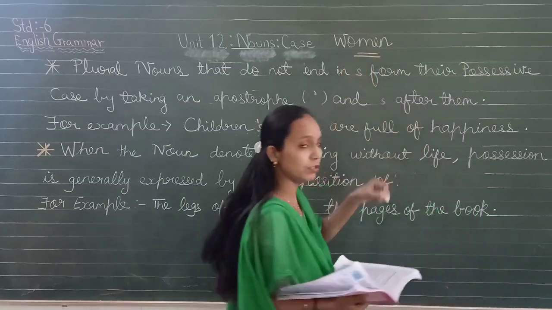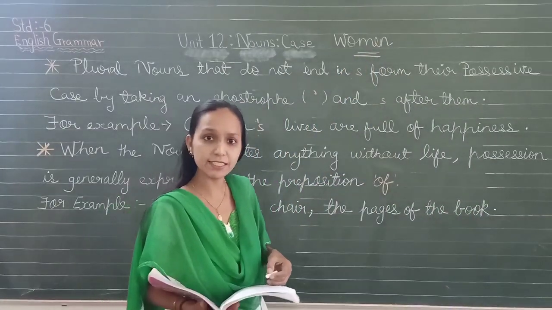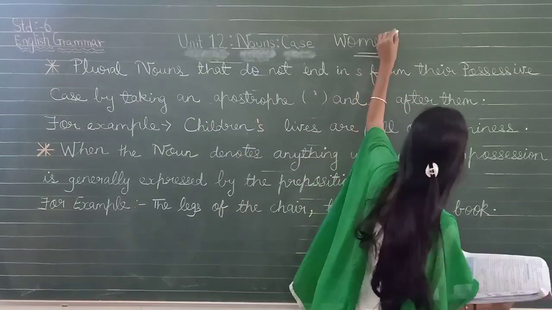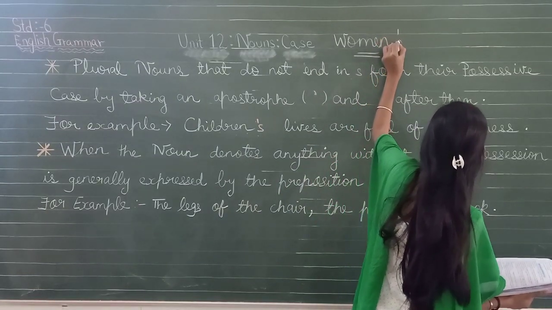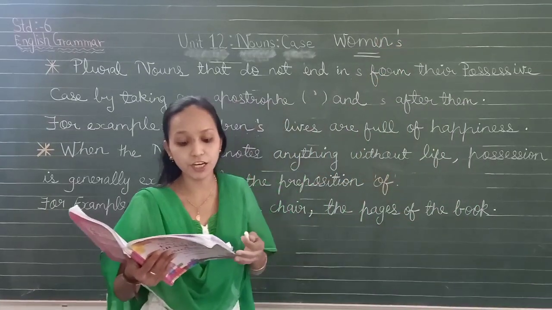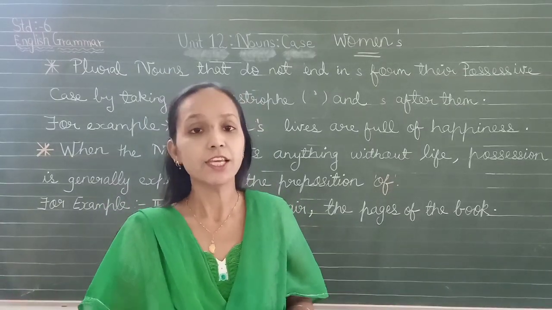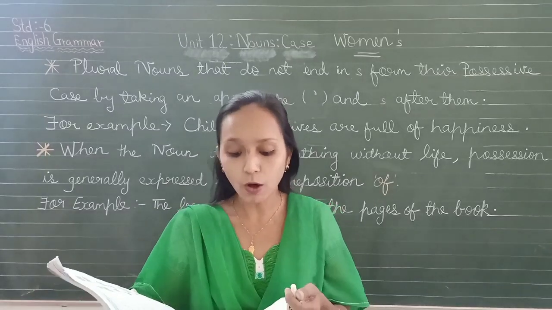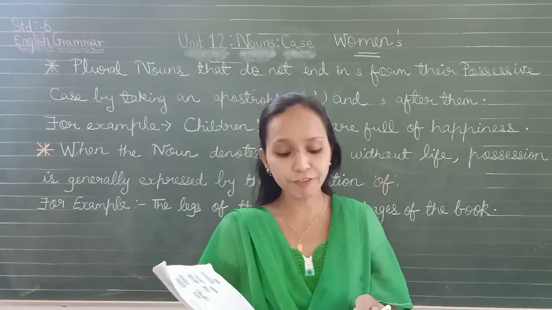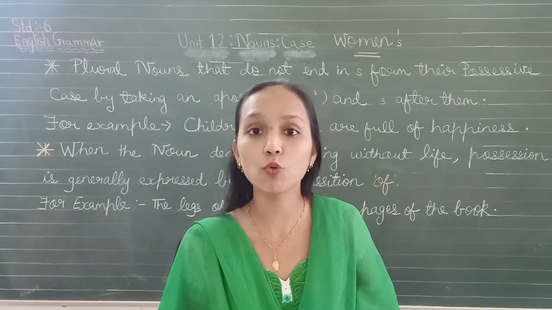Women. It's a plural noun. Yes, it is not ending in S. So what are we going to do? We will put an apostrophe and S after women to make it possessive case. Is this clear? Okay. Now I'll tell you the possessive case is chiefly used.